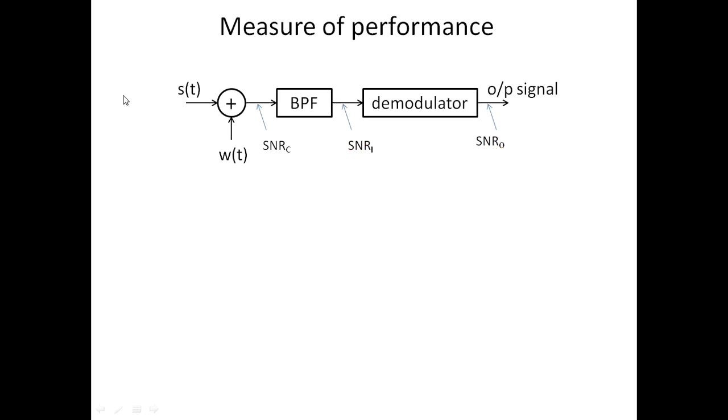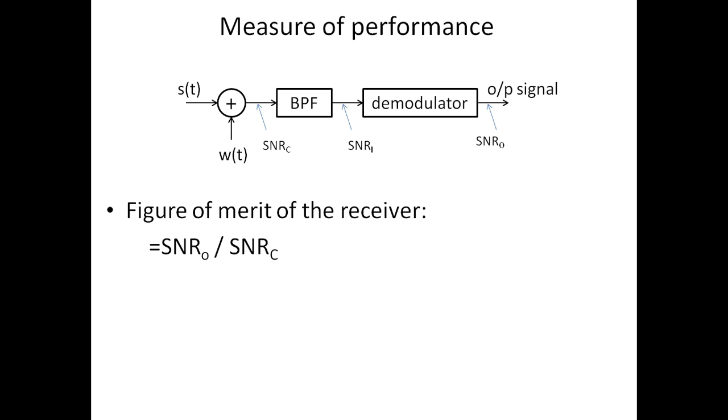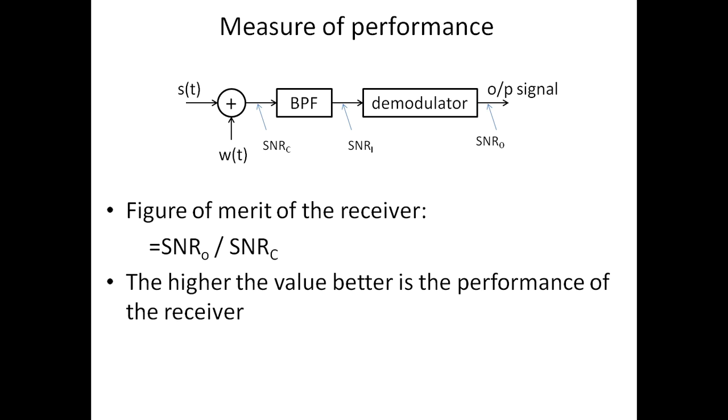In this block diagram, at the input to the receiver, SNRC is measured, at the input to the demodulator, SNRI is measured, and at the output of the demodulator, SNRO is measured. Figure of merit of the receiver. It is defined as the ratio of SNR output divided by SNR at the channel. Higher the value, better is the performance of the receiver model.